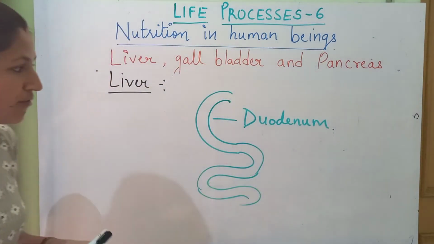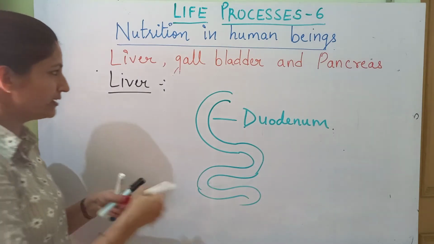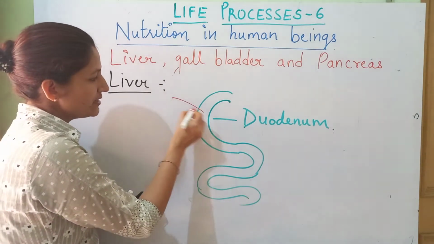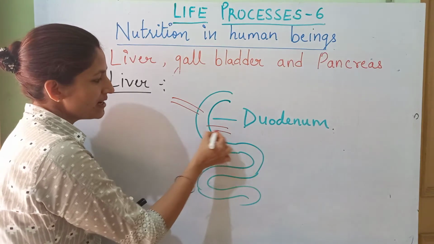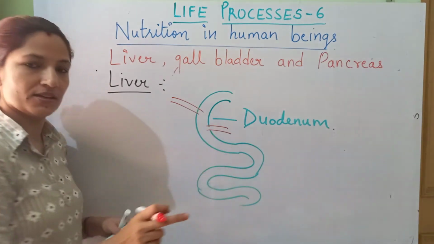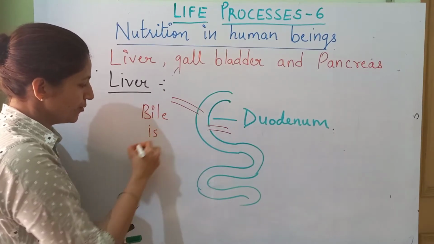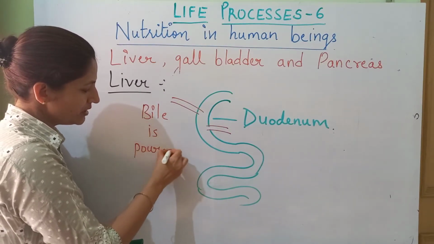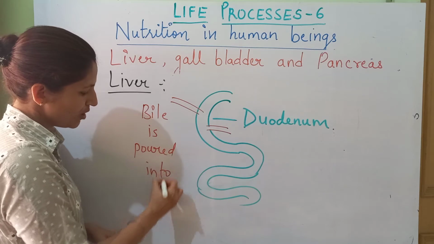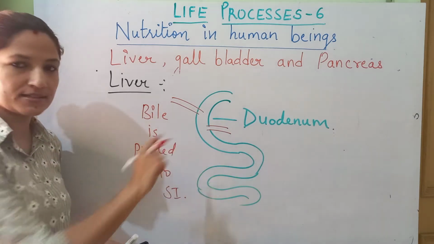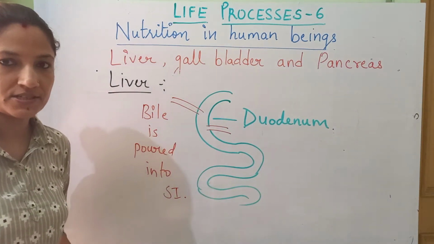Got it? Over here in this duodenum, the liver secretes its secretion, the pancreas secretes its secretion. So the bile is poured into small intestine. Small intestine में ही वो release किया जाएगा.